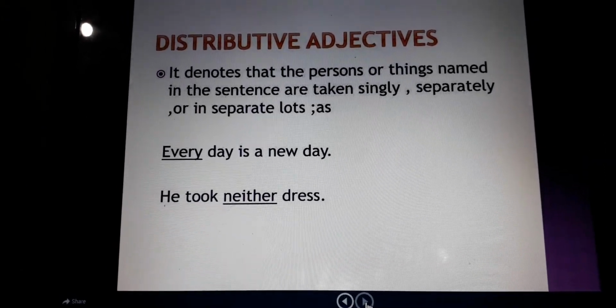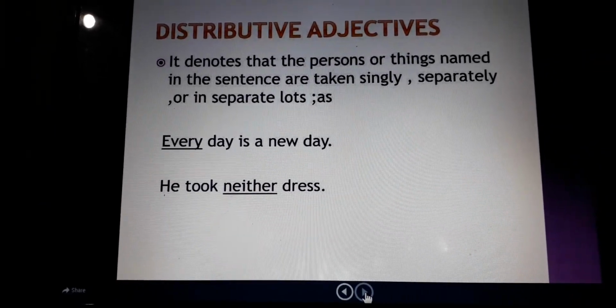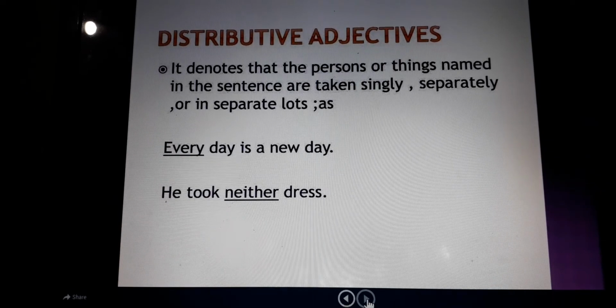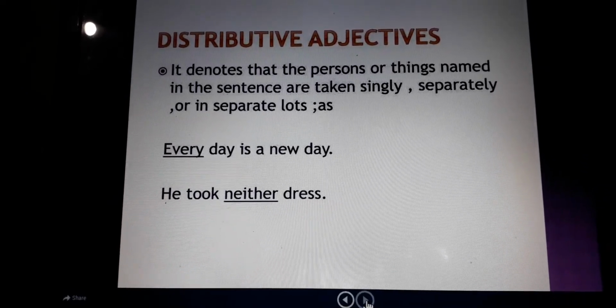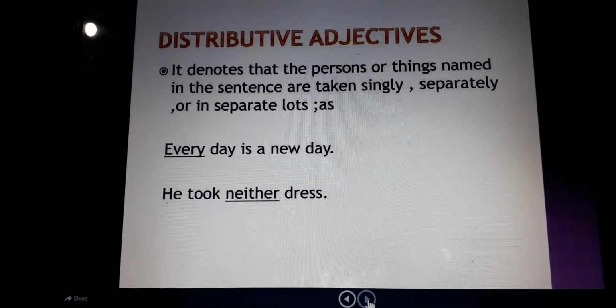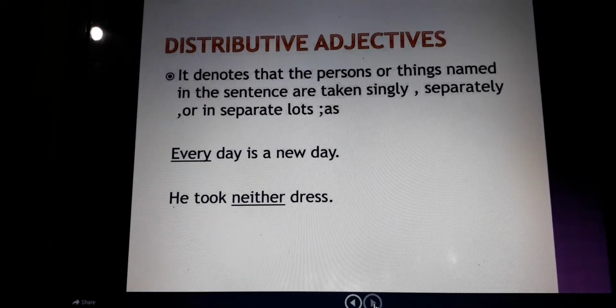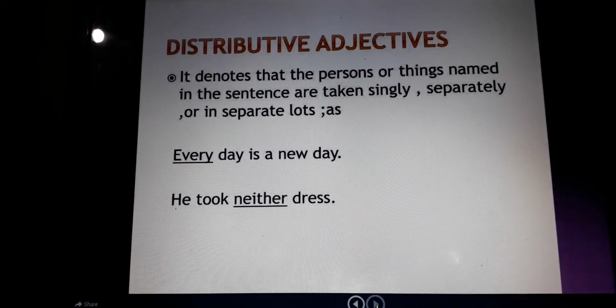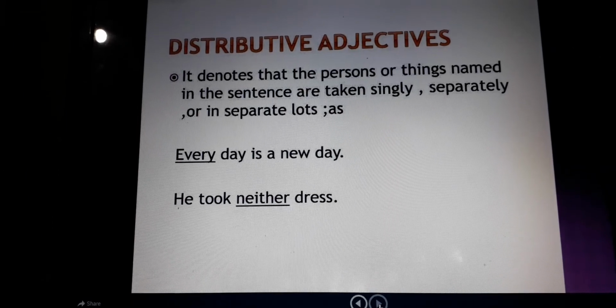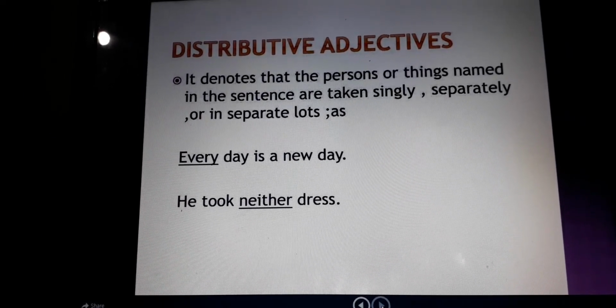Each, the word I am using here, is your distributive adjective; it shows that attention has been given to all the students present in the group.